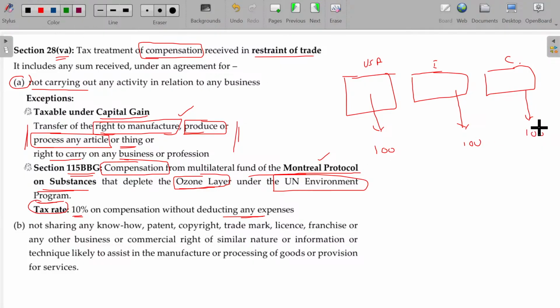If China reduces its emission from 100 to 80, and India cannot control this and emits around 110, what happens then? China is doing a much better job. Immediately China will get a subsidy, and India will be penalized for the extra emission. India will be penalized, and China will get the subsidy. So what happened suddenly? India also made a plan. The UN Environment Program suggested a plan.